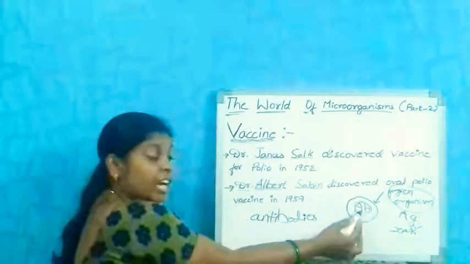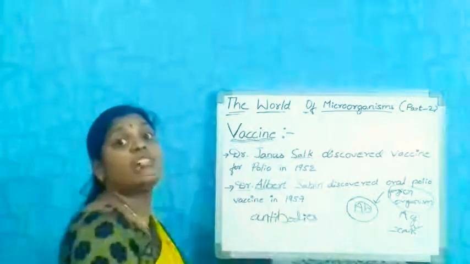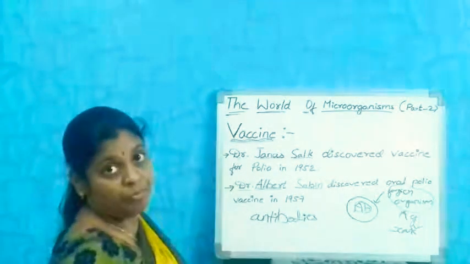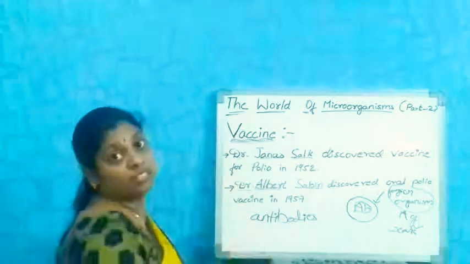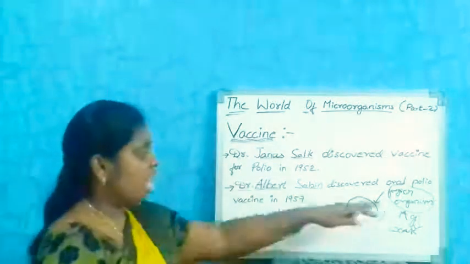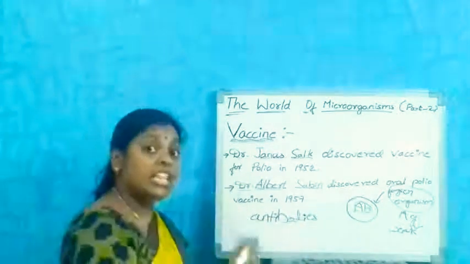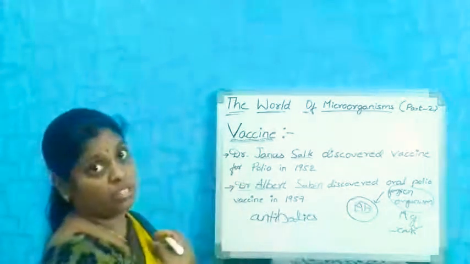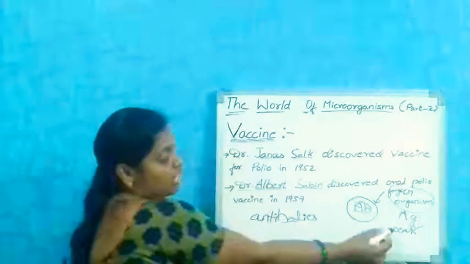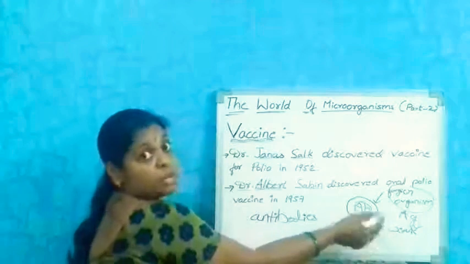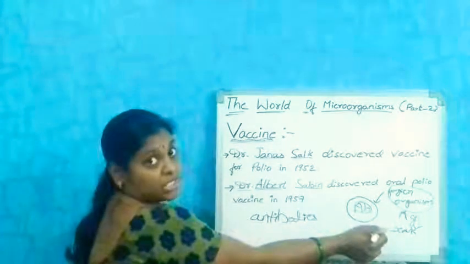These antibodies are stored in our body at the time when we take that vaccine. Before the organism enters our body naturally, we are artificially injecting an organism into our body. Then these artificial organisms help in producing the antibodies.